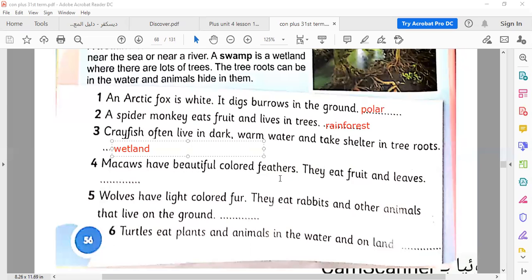Macaws have beautiful colored feathers. They eat fruit and leaves. They need rainforest. Wolves have light color fur. They eat rabbits and other animals and live on the ground. So they need polar habitat. Turtles eat plants and animals in the water and on land. So the turtles need water and need land. So they live in wetland.